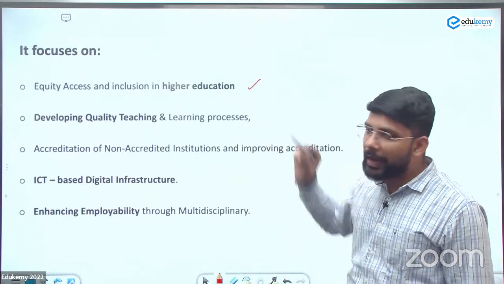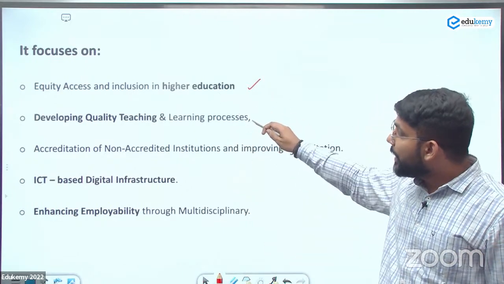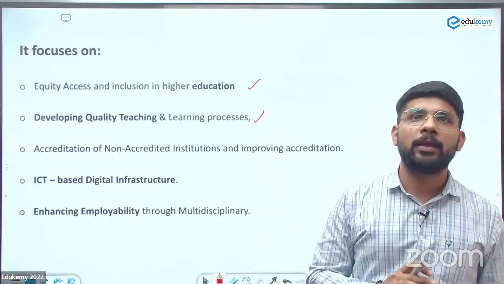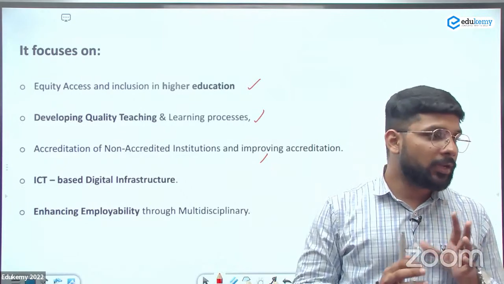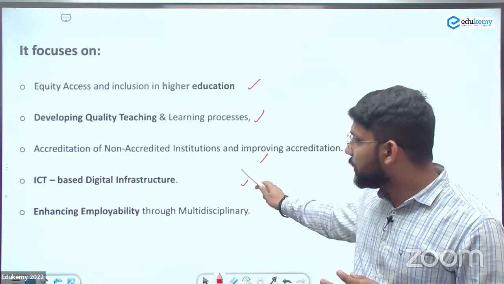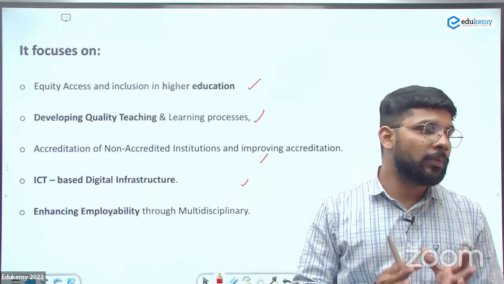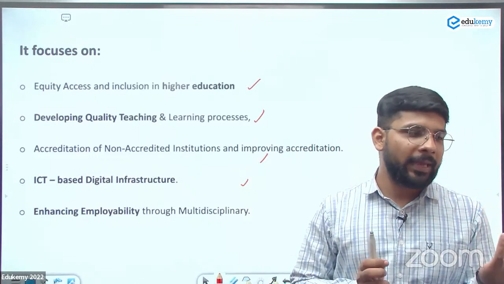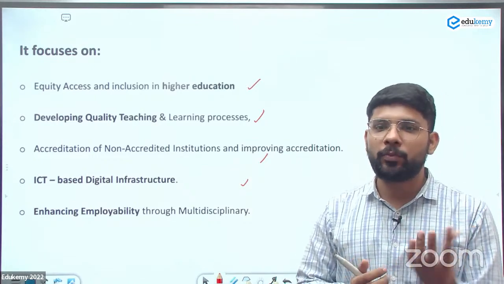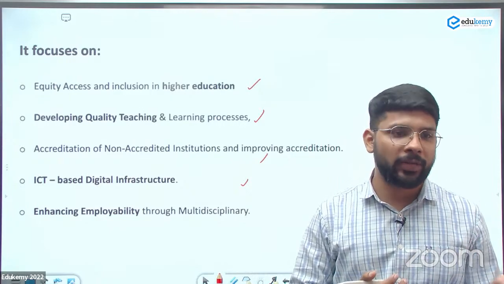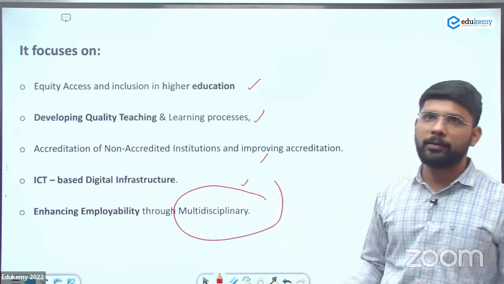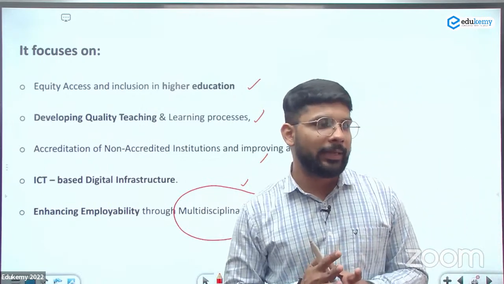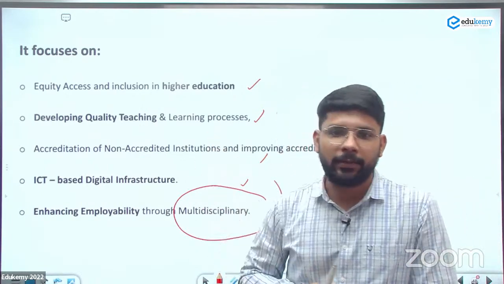Access and inclusion to higher education, quality teaching and learning process, accreditation and non-accreditation institutions, information and computer-based technology, digital infrastructure, and employability through the multidisciplinary approach. Means right now, BA, B.Ed people are not getting jobs. Even engineers are not getting jobs in the country. So through the multidisciplinary approach, how can they generate a way of employability? So this organization is also seeking that.